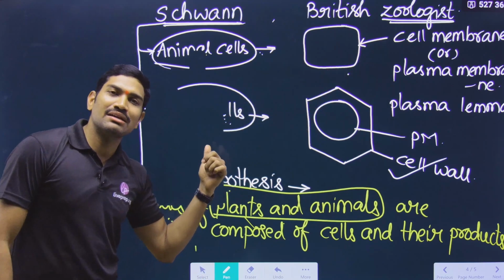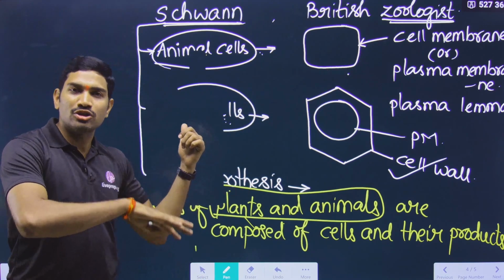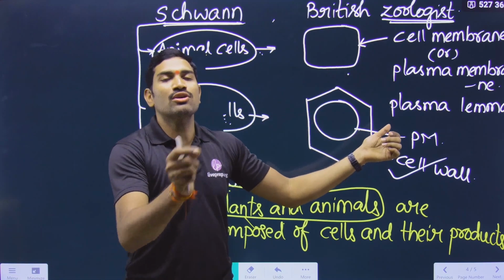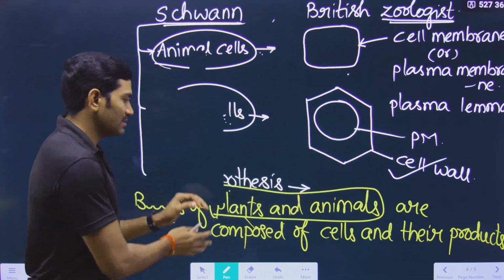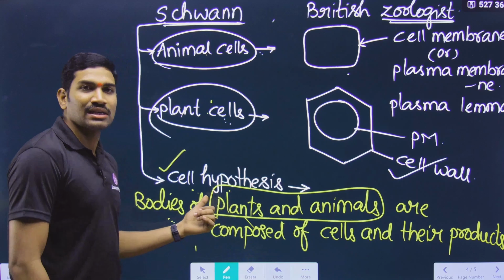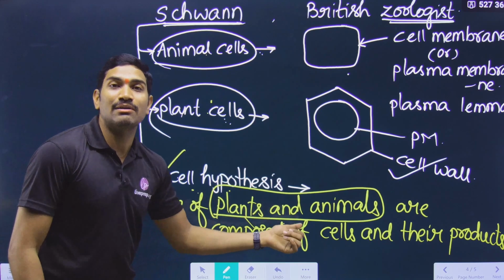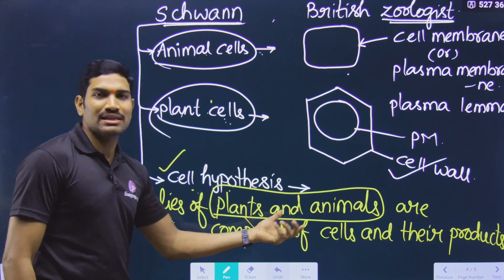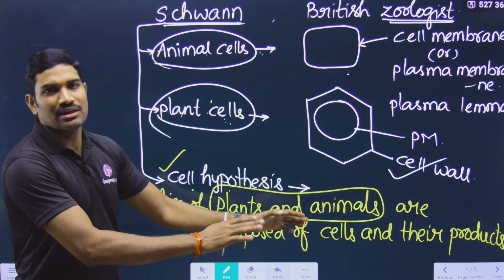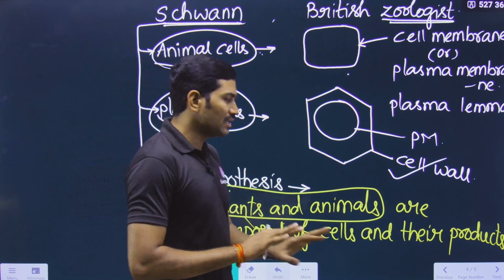And he also studied plant cells, and based on them he said that the presence of a cell wall is the characteristic feature of plant cells. Since he observed both plant and animal cells, he proposed the cell hypothesis, and in it he said that the bodies of plants and animals are composed of cells and their products. That's it. With this, this particular content is completed.